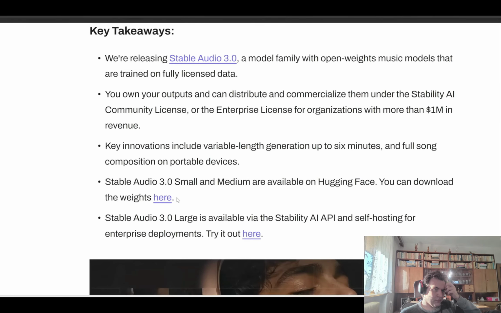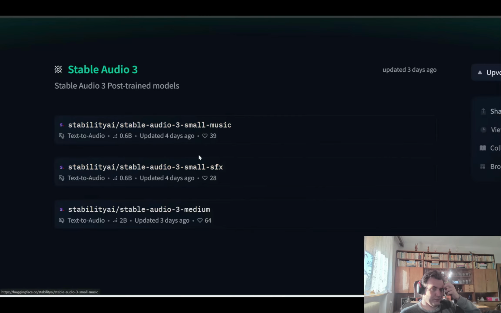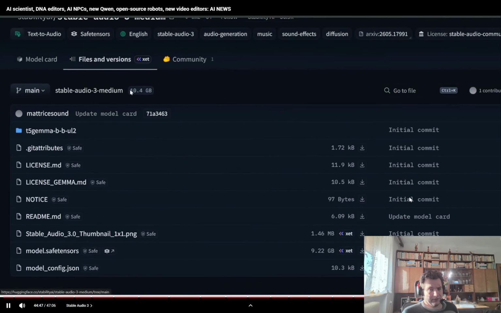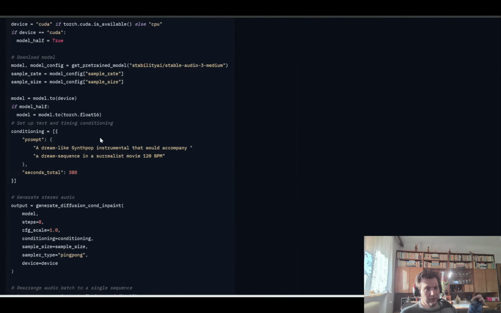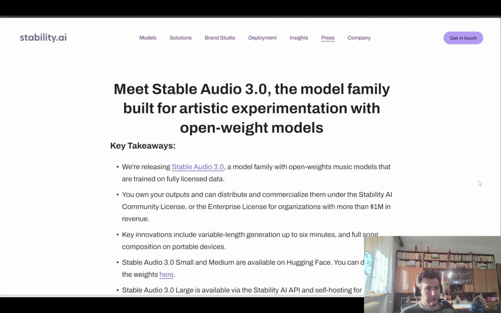If you're interested in downloading this, at the top here is the link to the Hugging Face repo, which contains all 3 open source models. The total size of the medium model is only 10 gigabytes, so it should be able to fit on consumer GPUs. And here it contains all the instructions on how to download and run this locally on your computer. If you're interested in reading further, I'll link to this main page in the description below. So it's quite impressive.